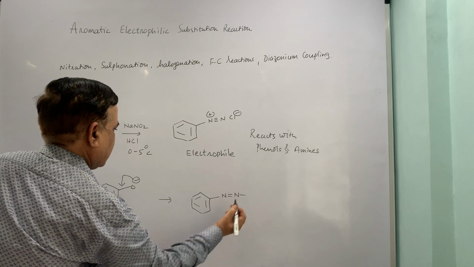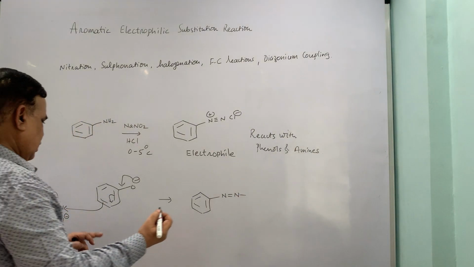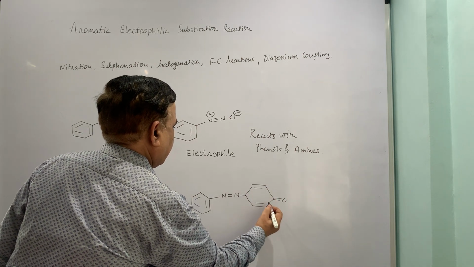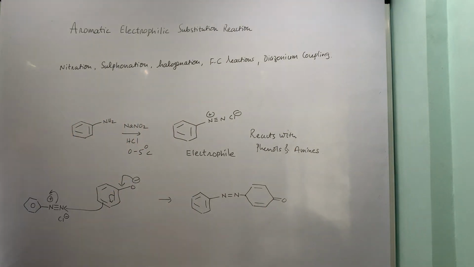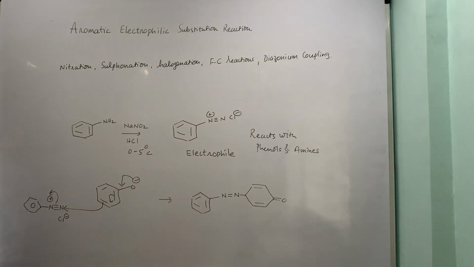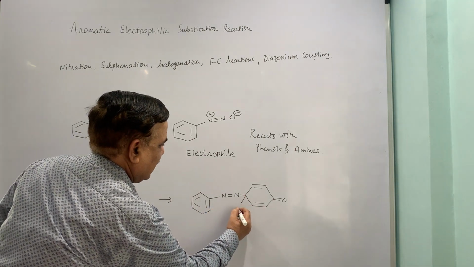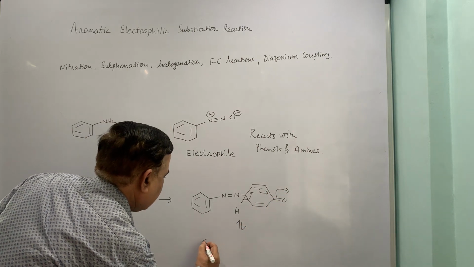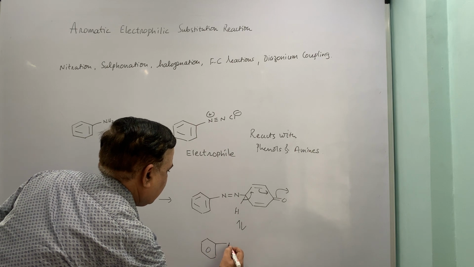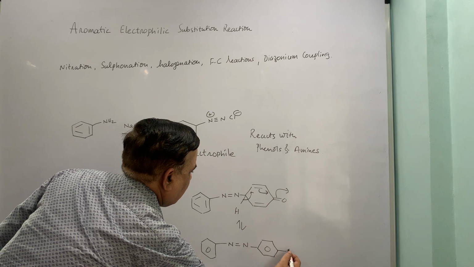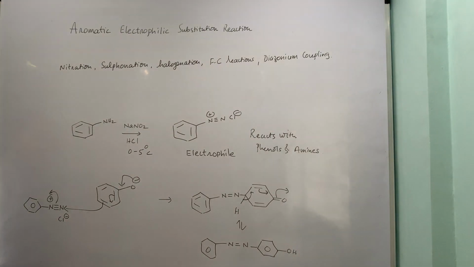Nitrogen trivalency is restored. Now this is known as diazonium coupling, wherein diazo means two nitrogen atoms, and in the last step there is keto-enol tautomerism to furnish the diazonium coupled product. For the phenol, the preferred position is para, which is substituted here. So this is your classical diazonium ion coupling.